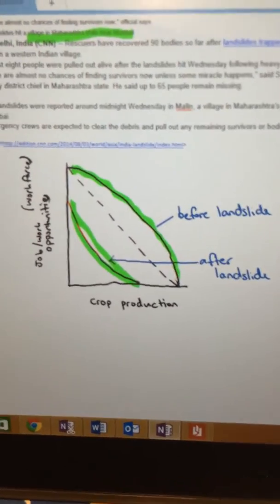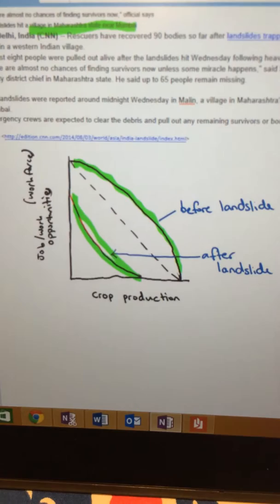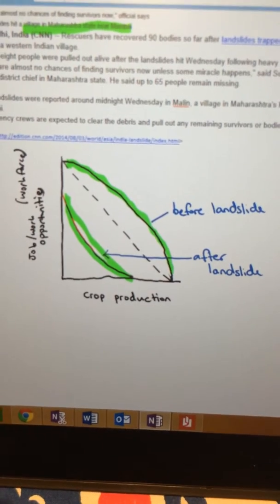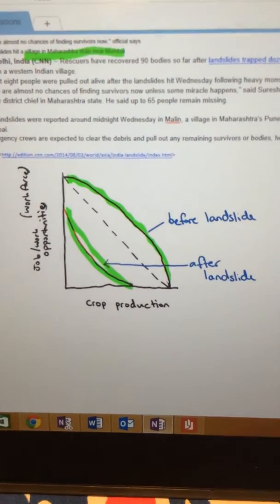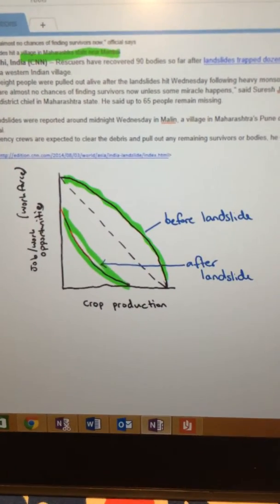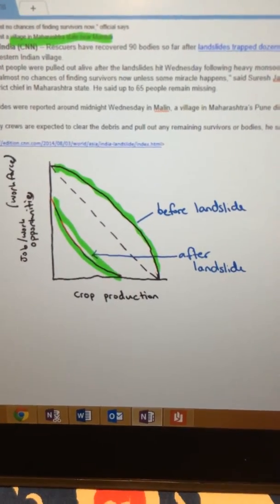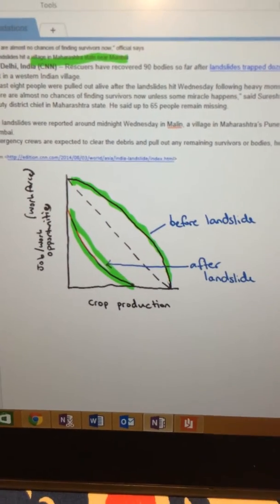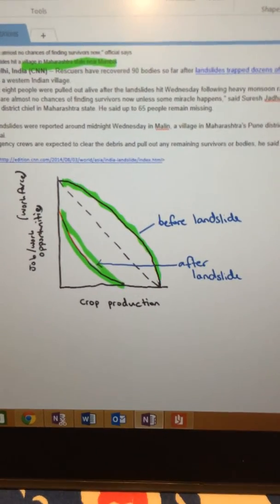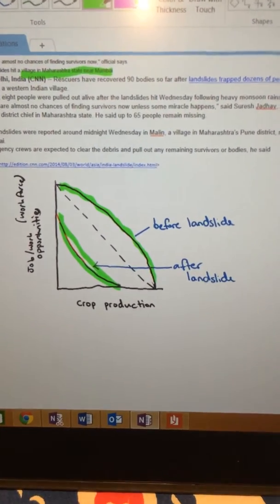But thankfully, the Indian rescuers are helping them clear the debris to make this a faster process. But because of this, it'll cause the workers to take a long time to replant the crops, and to make lots of space for the crop production to start again, and for their jobs to start again as well. As a result of all these factors, the crop production would go down immensely, and so would the jobs. I realized this, and it's quite sad, obviously, but it helps in my economics project. But yeah, that's my news article and applying it to the PPC.